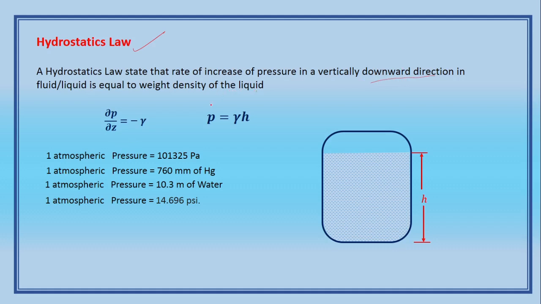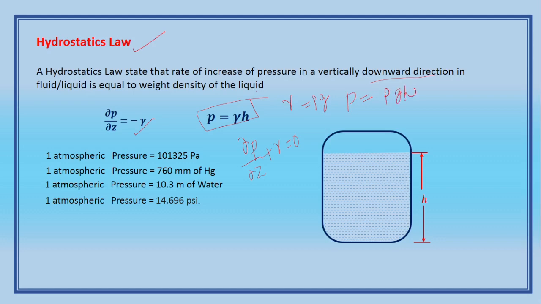That is, dou p by dou z plus gamma is equal to 0, and we can derive from that P is equal to gamma h, where gamma is equal to rho g. So the pressure can be written as rho g h.